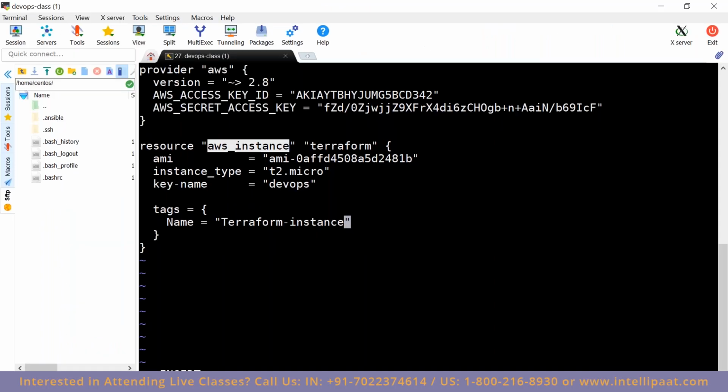Now, till here we are done. A resource aws_instance, Terraform, AMI we have given, instance type we have given, key name we have given, and then we have given a name for this EC2 instance. Now, if the key name is optional, right, and you are not providing a key name, what key will it take by default? It will not take any key. The EC2 instance will be launched without a PEM key. In that case, you will not be able to log into that machine. Okay.